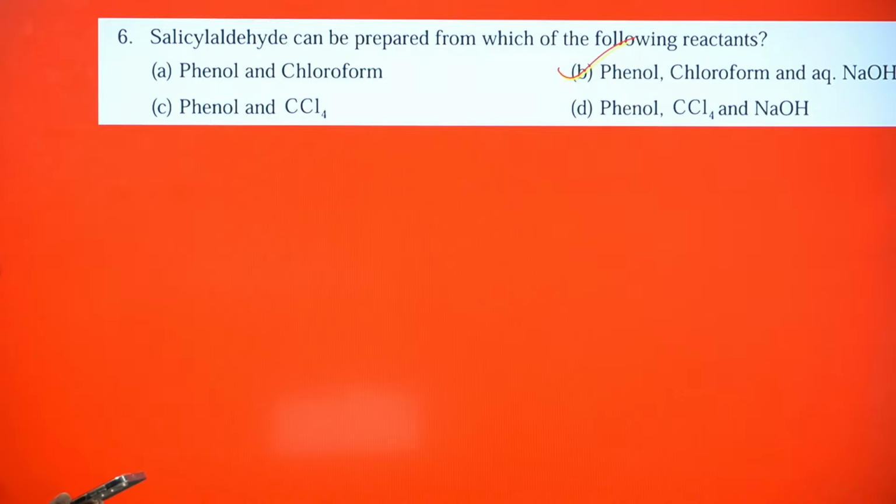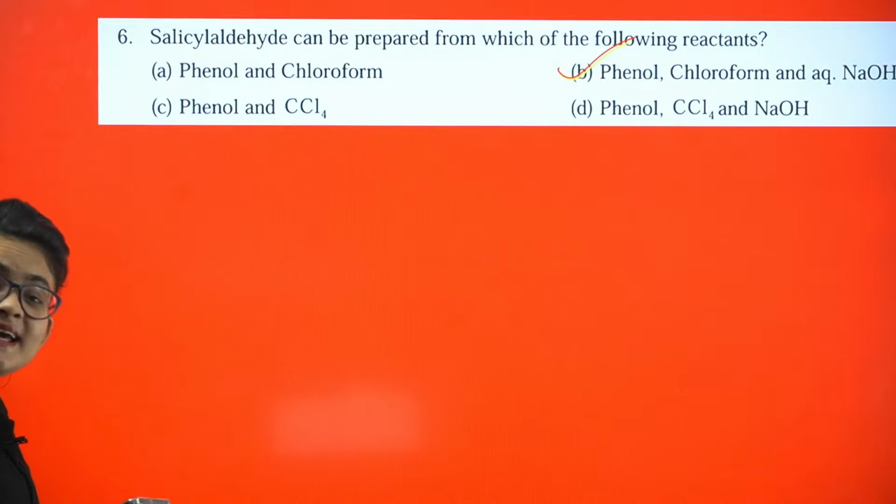Another one is saying Kolbe's reaction. Which one is correct, Reimer-Tiemann or Kolbe's? Okay, Reimer-Tiemann reaction, very good. It's not Kolbe's reaction, my dear. In Kolbe's reaction, salicylic acid is produced.